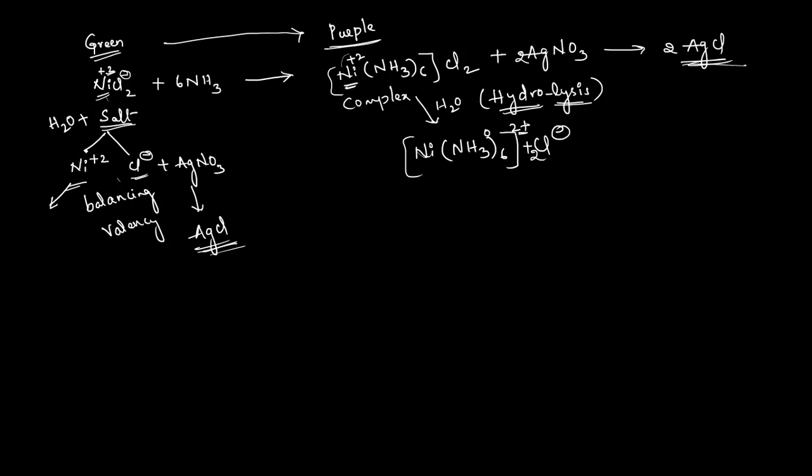But the central ion, nickel, is in the plus 2 oxidation state here, and here also plus 2 oxidation state, and here it is giving the positive nickel identification test, the nickel characteristic test.